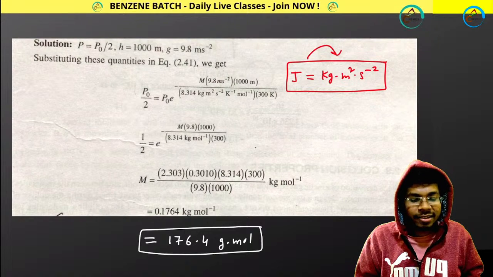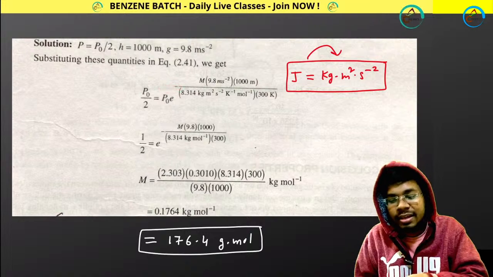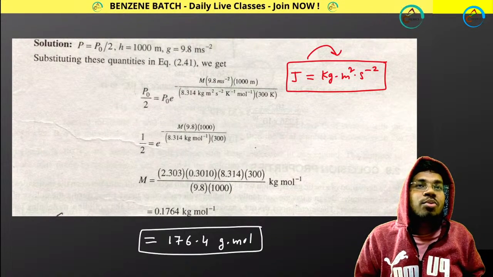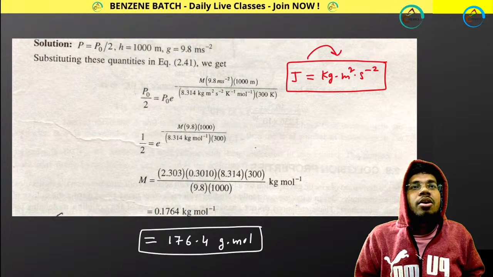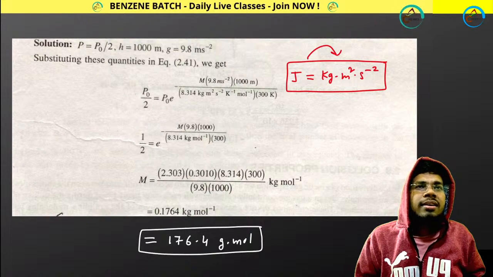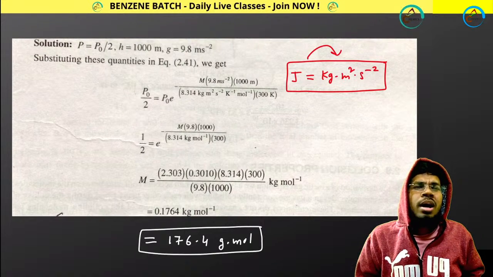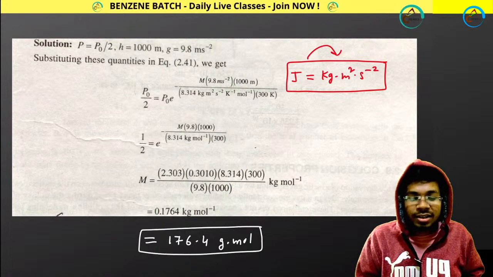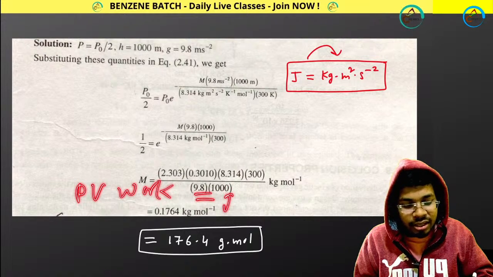In the formula you made a mistake. Here don't forget, it is a negative charge, a negative sign over here. Can I use the formula M equals RT by gh? How are you using this? Then mgh equals RT. PV equals RT. Okay, you are talking about PV work equals gravitational work.